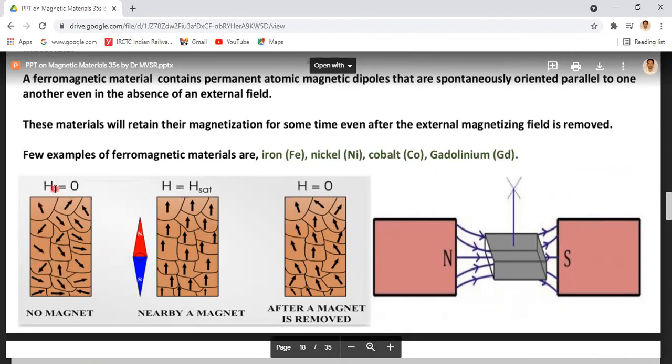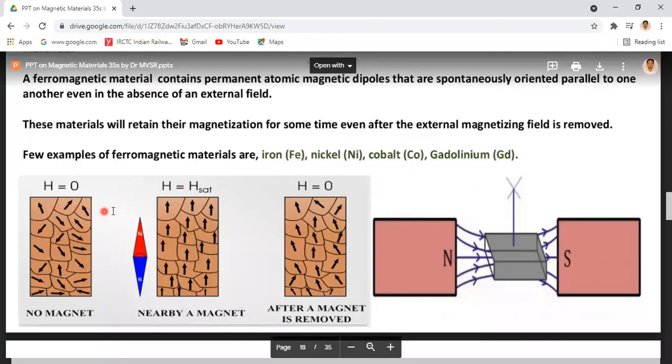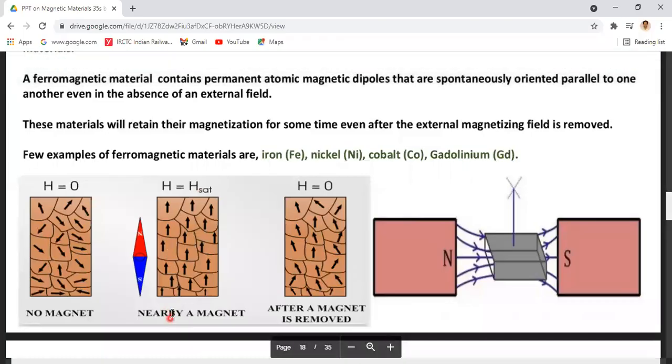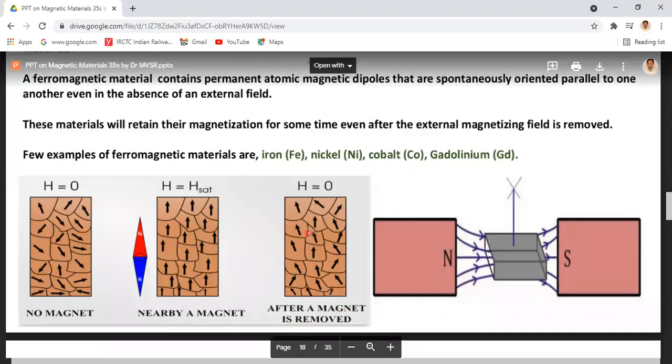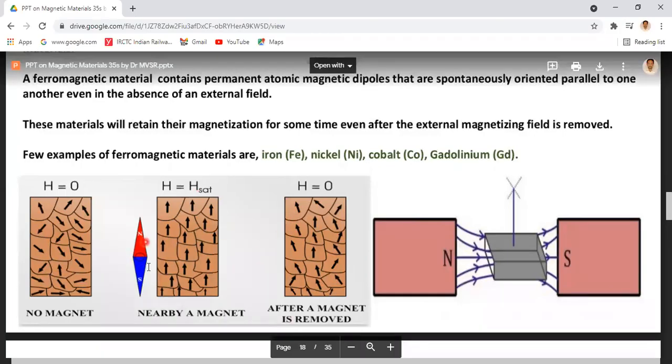In the absence of an external field, the magnetic dipoles are somewhat magnetized even when H is equal to 0. Suppose the external magnetic field H is applied, then all the dipoles are aligned in the direction of the applied magnetic field. Even if the applied field is removed, the magnetization does not become 0, that means the dipoles remain aligned in the direction of the applied field.